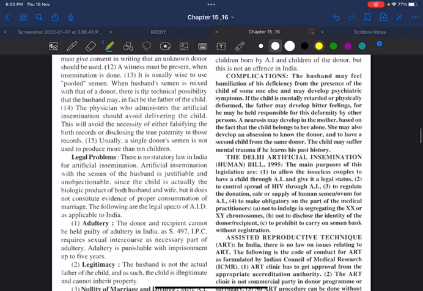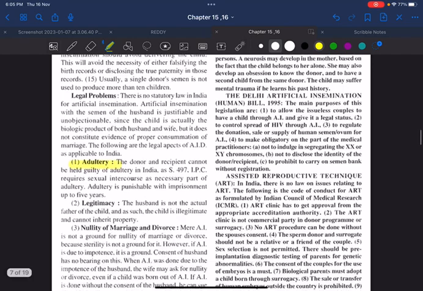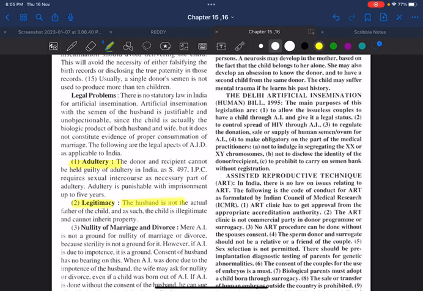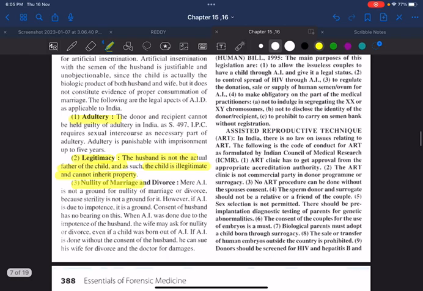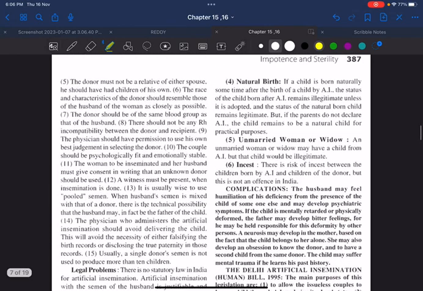Number one, adultery. Number two, legitimacy. That means the husband is not the actual father of the child, and as such the child is illegitimate and cannot inherit the property. Third is nullity of marriage and divorce. Fourth is natural birth. Then fifth, an unmarried woman or a widow may have a child from artificial insemination, but again the child will be illegitimate. And remember, there is a risk of incest between the children born by artificial insemination and children of the donor, but this is not an offense in India. Fine? Okay.